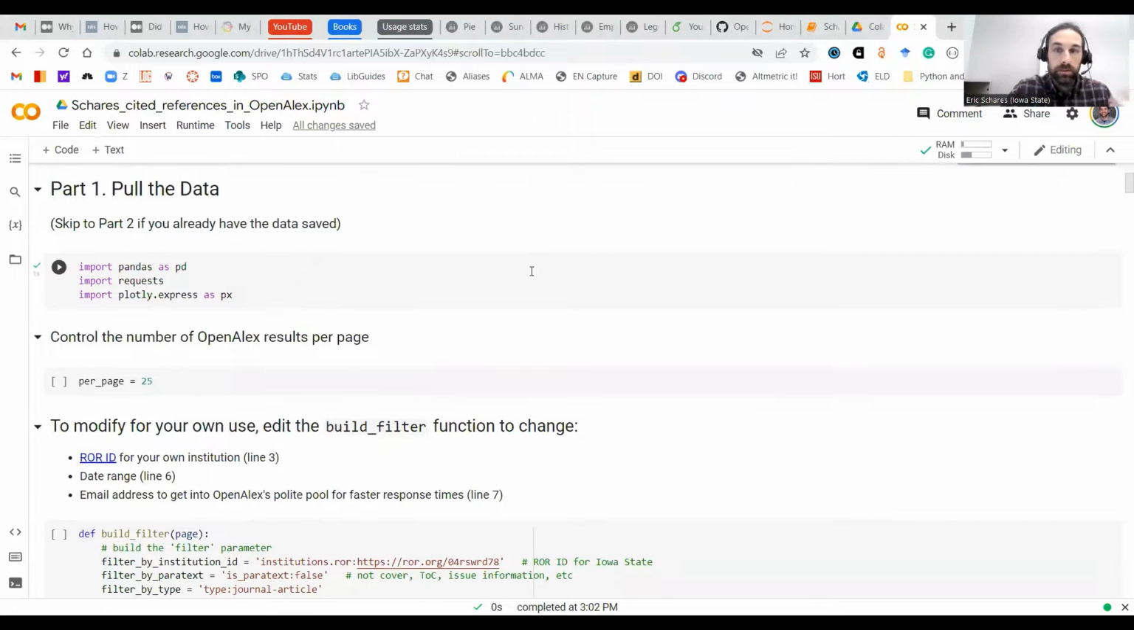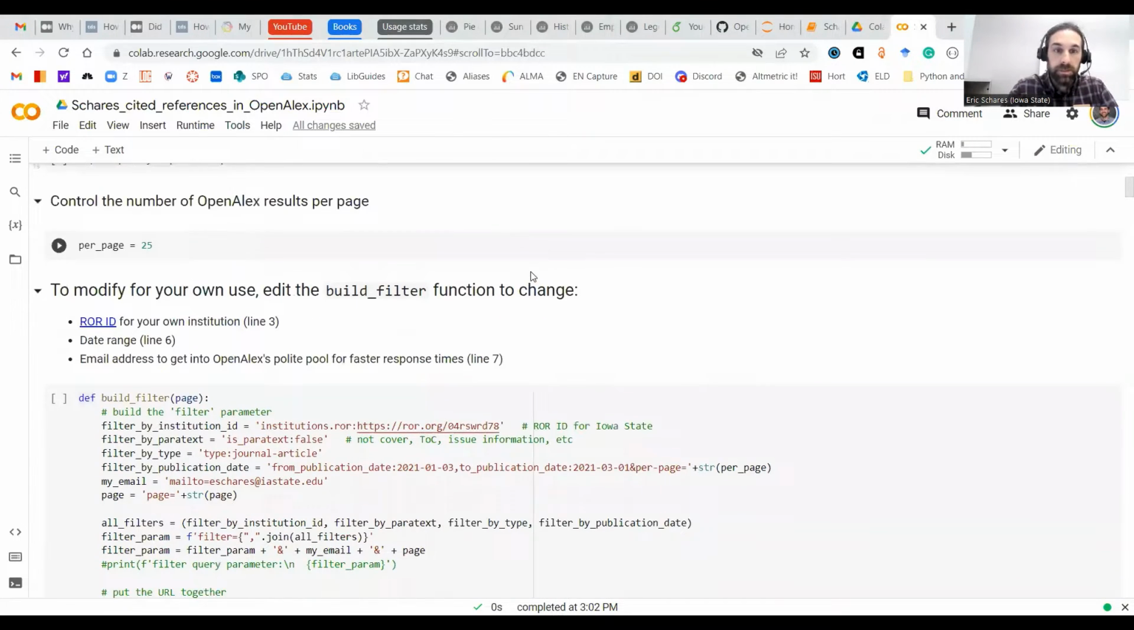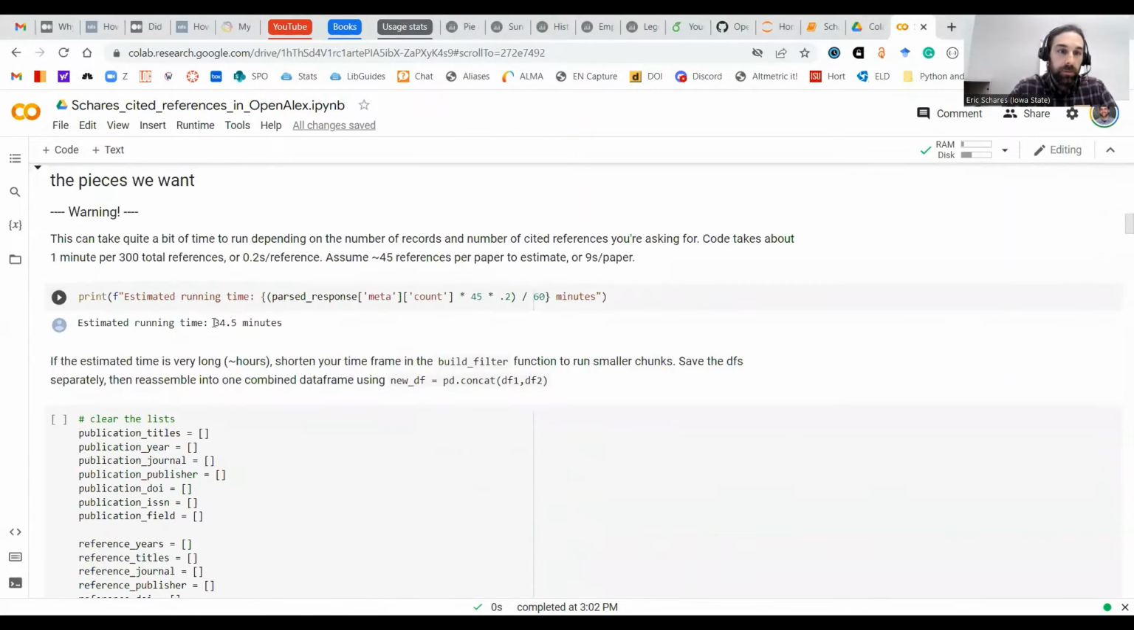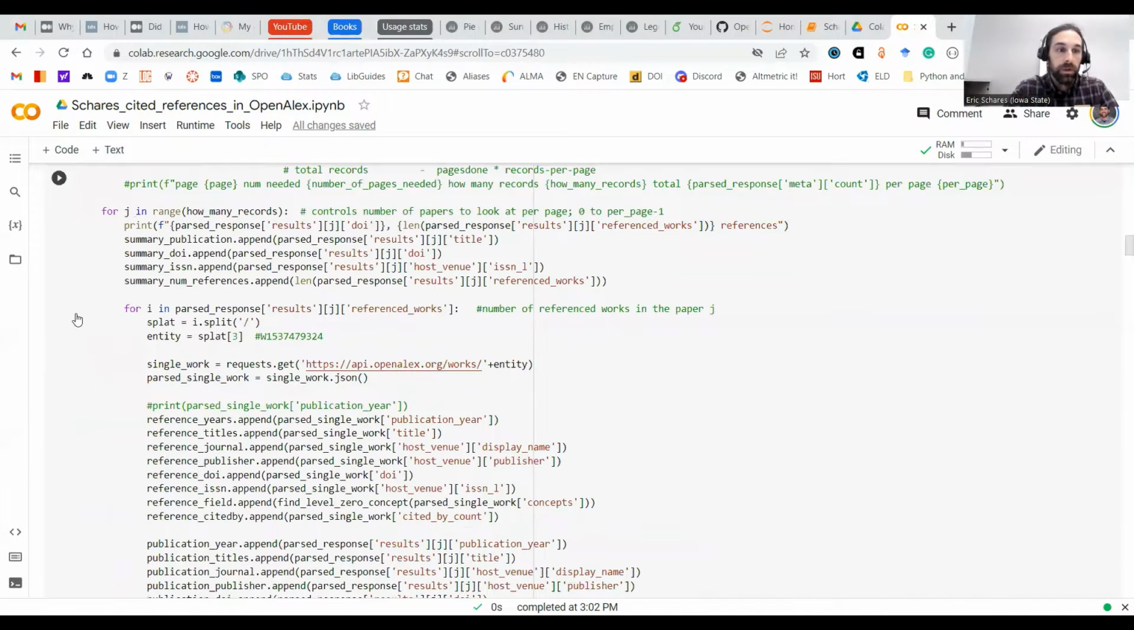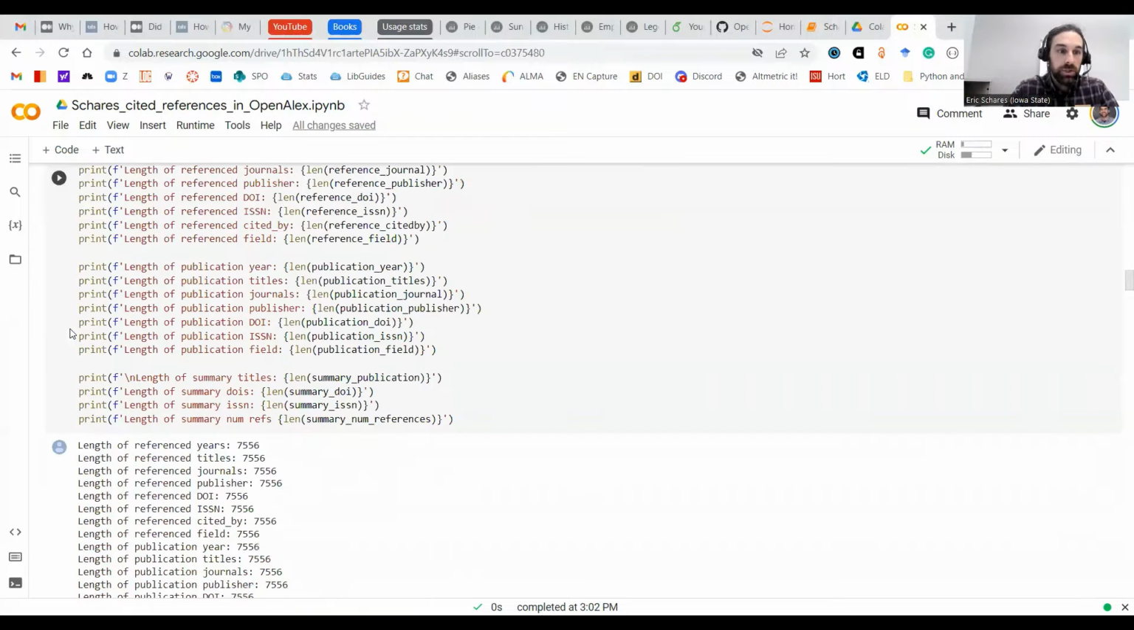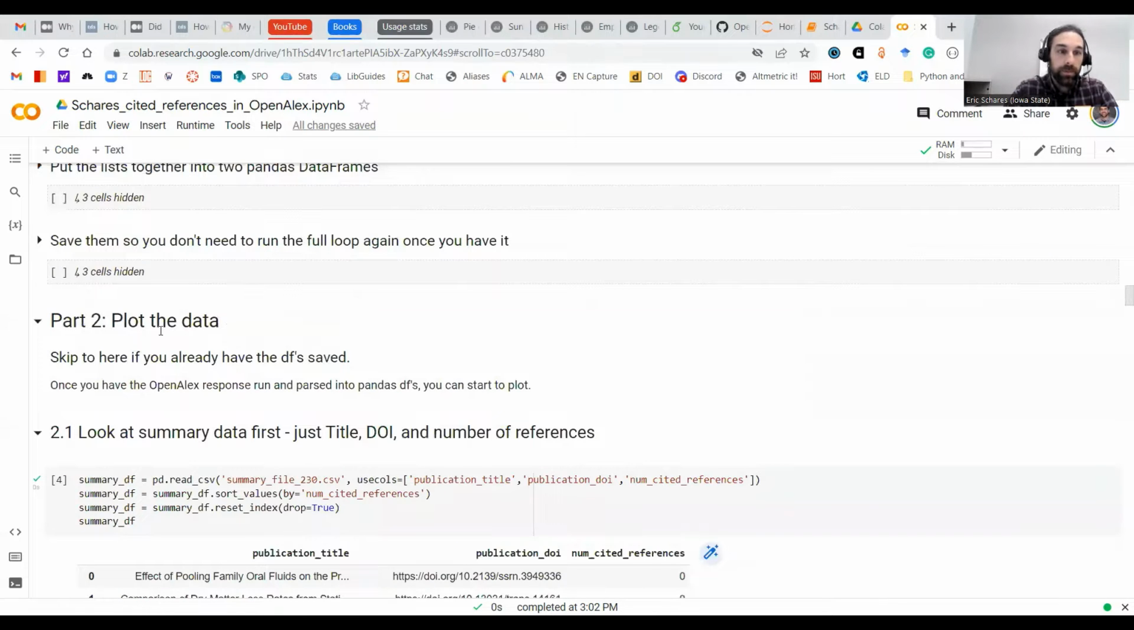Again, the first part is actually pulling the data, and this can be a time-consuming process. It can take a long time to pull. This is going to be 230 articles from January 1st from Iowa State University authors, and it takes about half an hour to go into each one of those articles and look at the references at the end of each paper. So I'm going to skip all this and jump down to what happens after we've pulled the data.